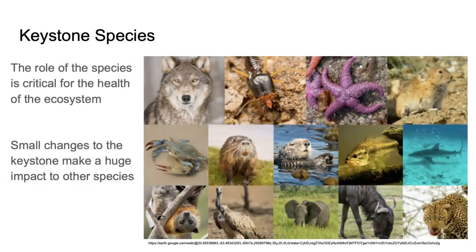Then we have keystone species. This is the role of the species that's critical for the health of the ecosystem. So a small change to something makes an enormous impact. Some of these organisms, like sharks, the gray wolf, the sea star or starfish, right? Changing these organisms makes an astronomical impact to the ecosystem. So watching these keystone species and keeping them safe automatically helps preserve the ecosystem.